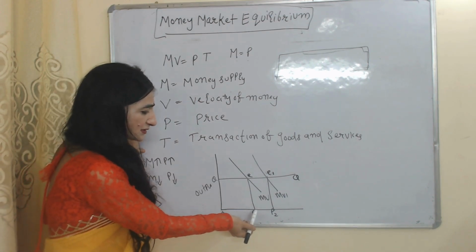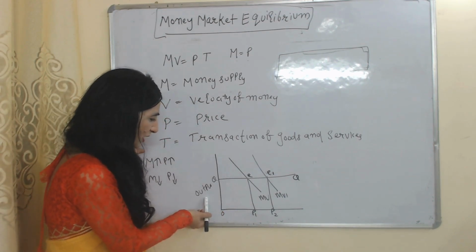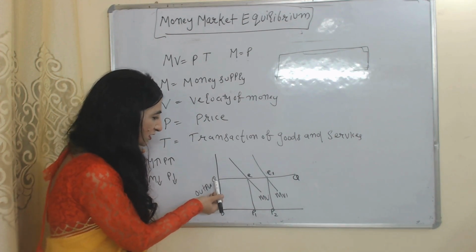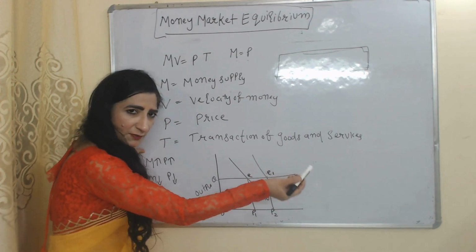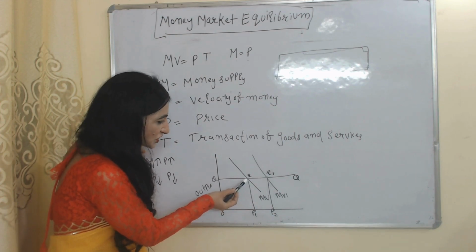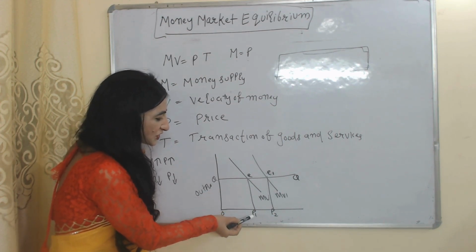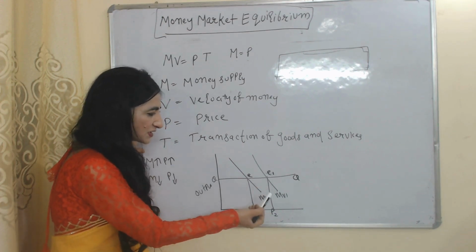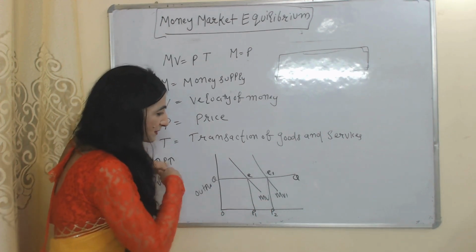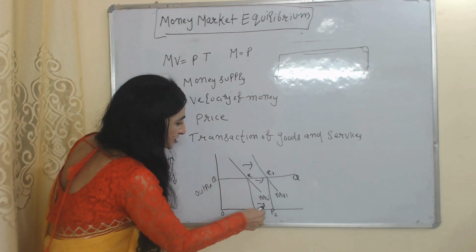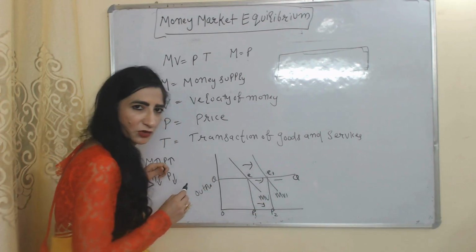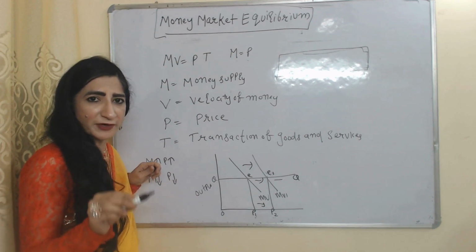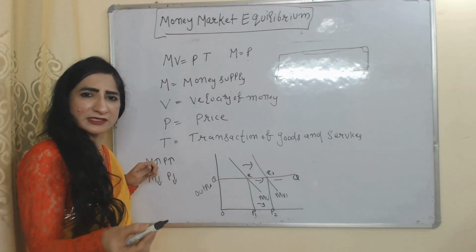The same thing you can see in this diagram. On the x-axis we have prices, on the y-axis we have output. This QQ is our output curve. MV and MV1 are our money supply curves. Here you can see our initial equilibrium point is E and initial prices are P1. Suppose money supply increases. As money supply increases, you can see our prices also increase from P1 to P2, but our output is constant. So money supply only affects prices but not output according to classical economists.